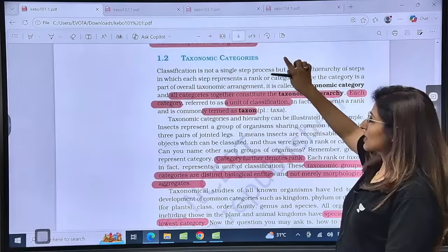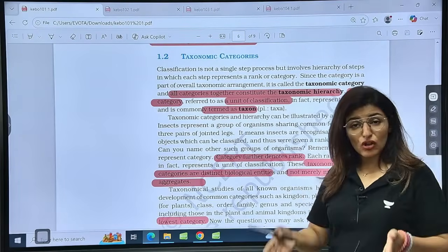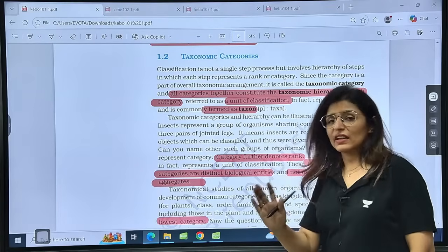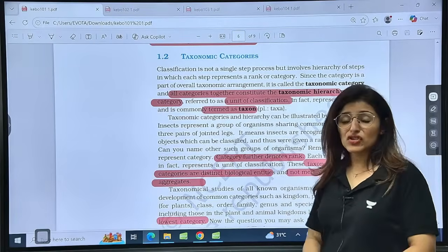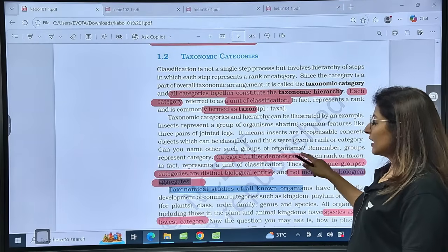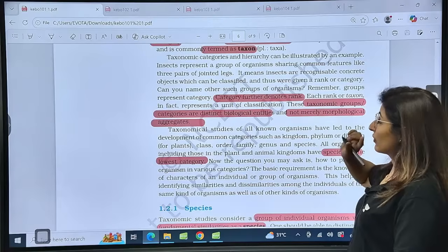Now look at these taxonomic categories. All the categories together constitute the taxonomical hierarchy, and each category is a unit of classification, known as a taxon, right? Category basically denotes the rank of the organism.